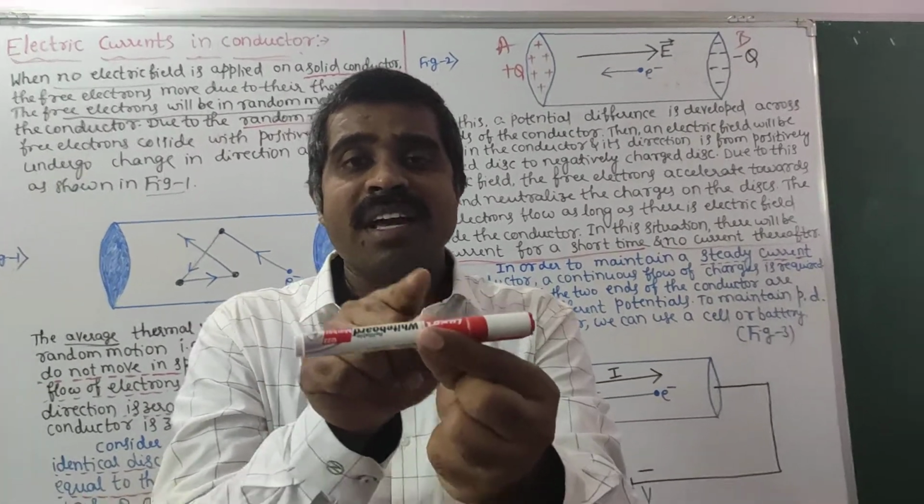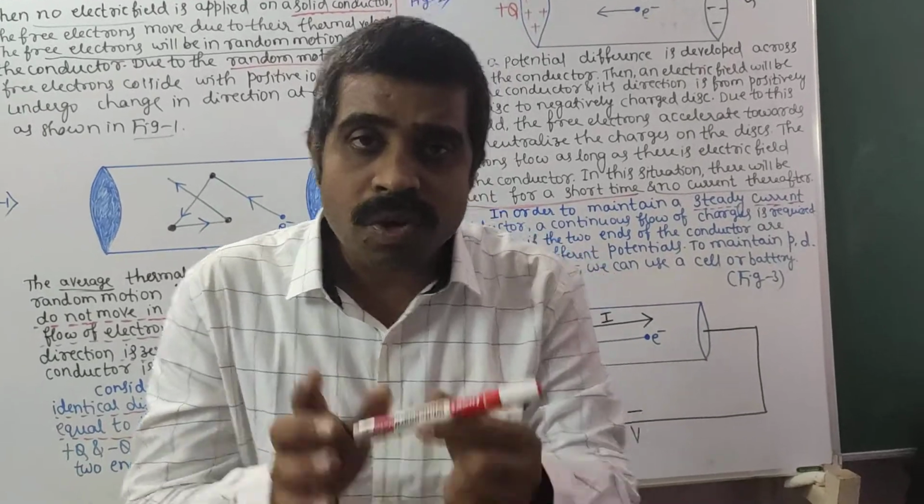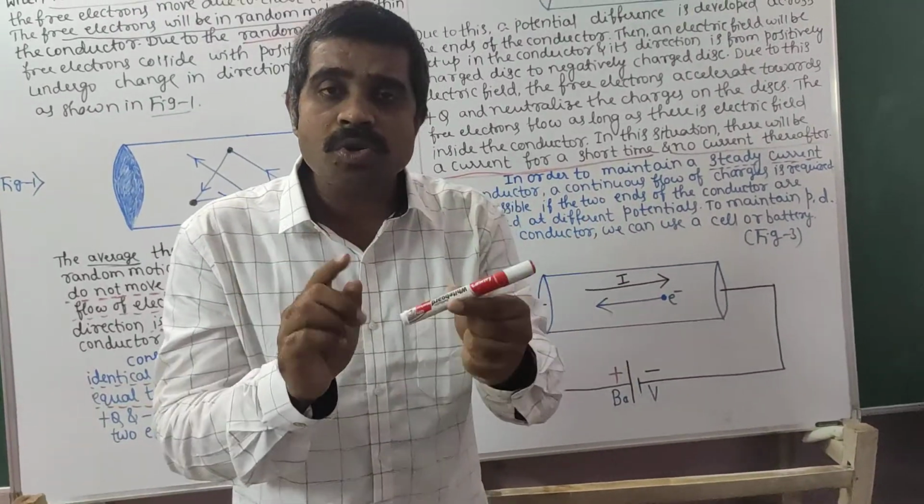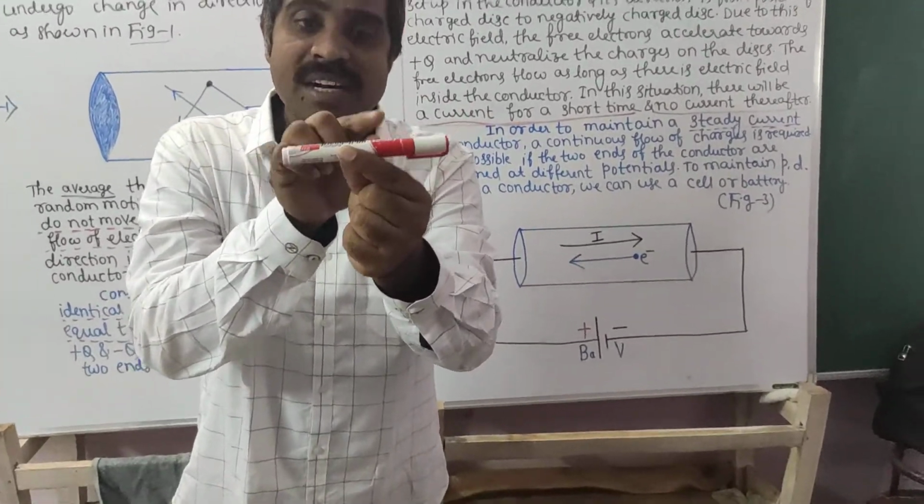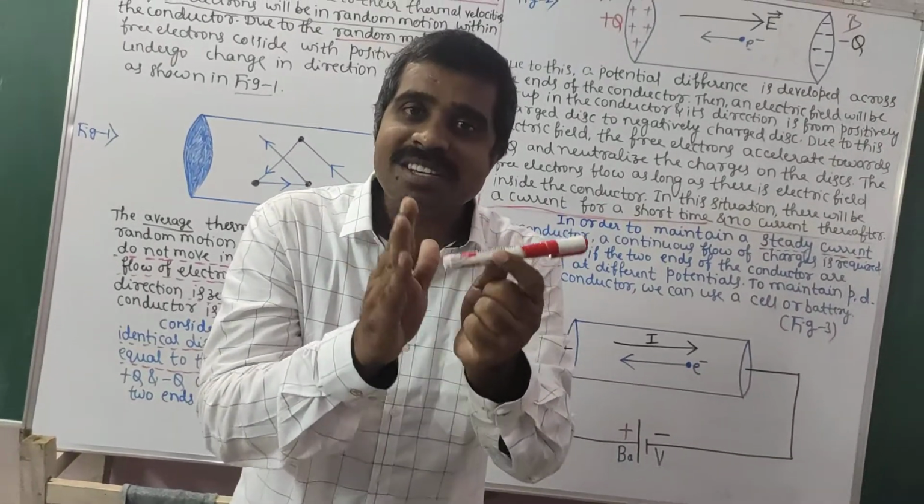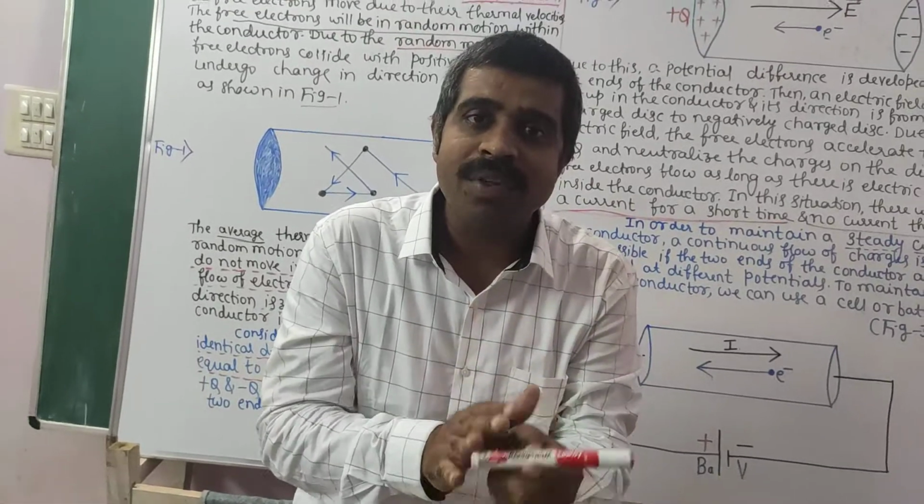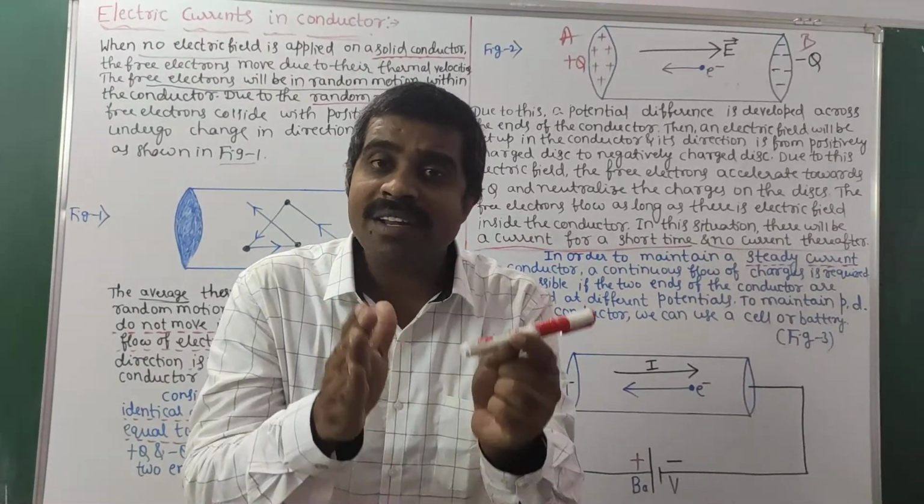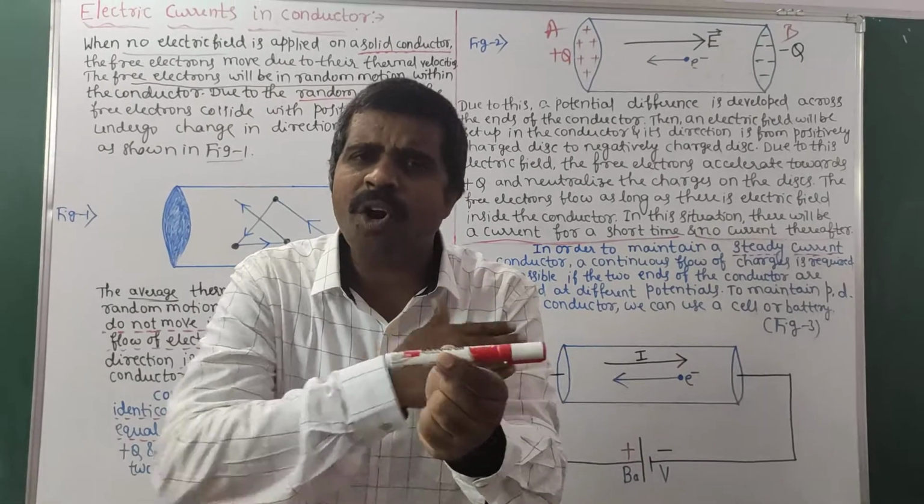We want to observe steady current through this conductor. We want steady current to flow. We want to maintain steady current through this conductor for a longer time.